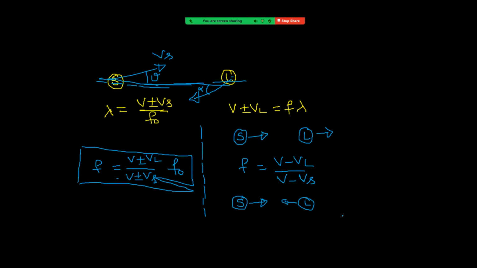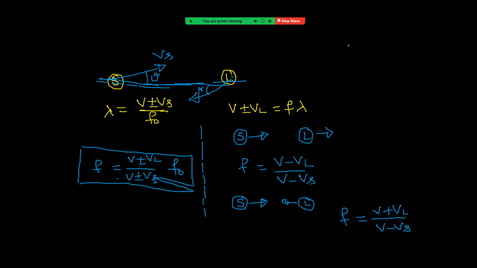Since the source is moving towards the listener, frequency must be more, and this is more when the denominator is less, so it must be V minus Vs. The listener moves towards the source, so frequency must be more. It is more when the numerator is more, so it is V plus VL. So that is when both are moving towards each other.